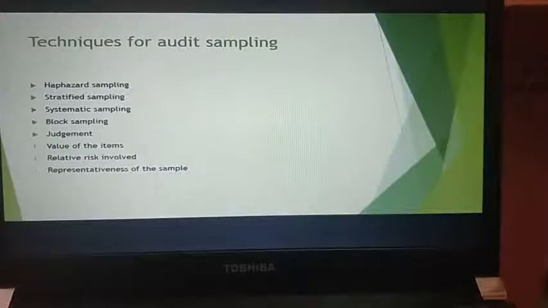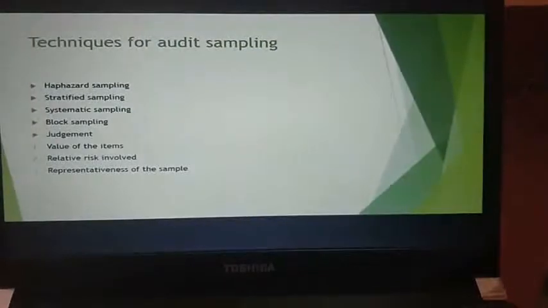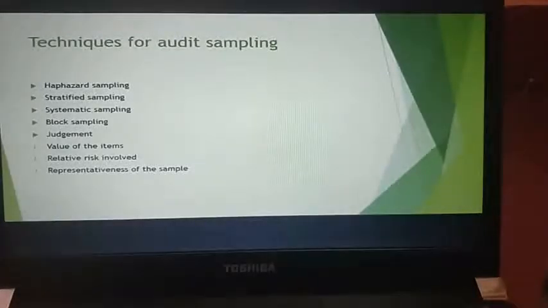In sales invoices, where the sampling interval is 25, the auditor will determine an initial point for sampling and subsequently sample every 25th sales invoice. Correct? If it is 25, every 25th will be the subsequent sample for the sales invoice.